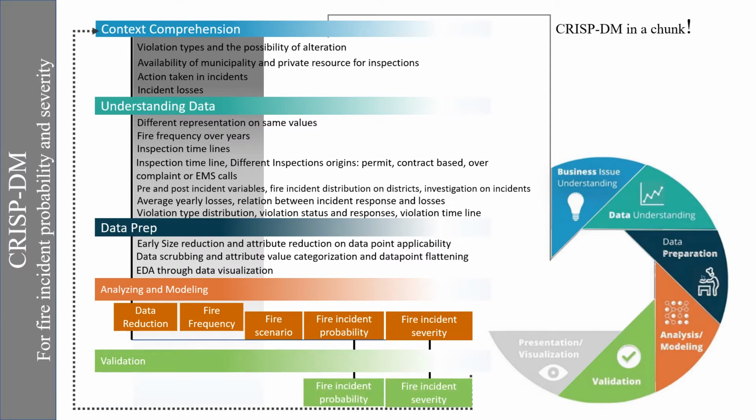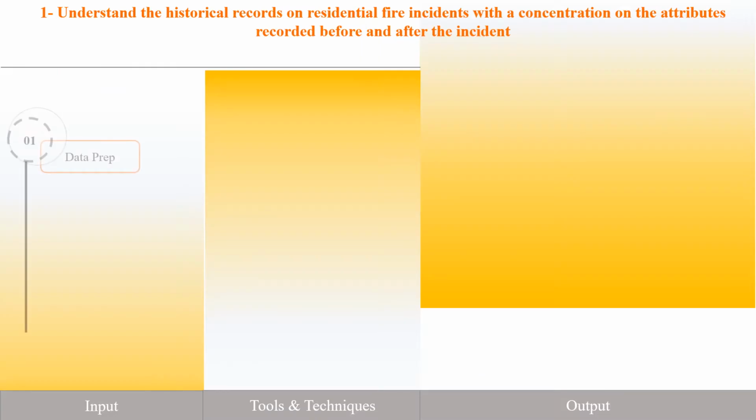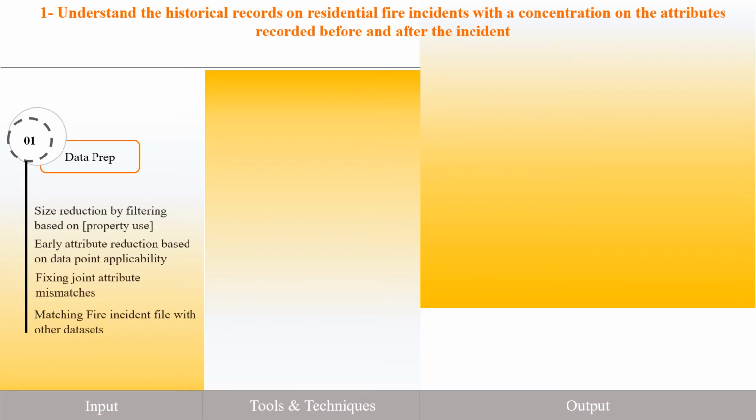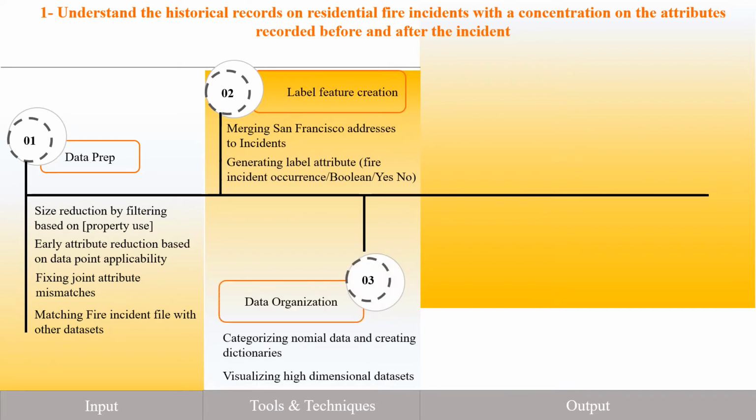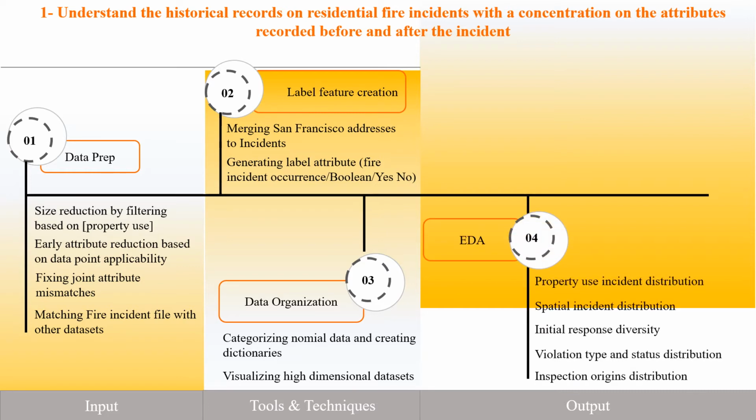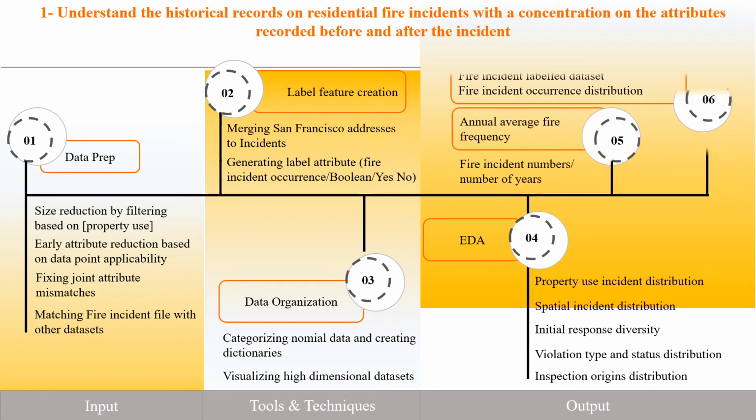The first objective is understanding the datasets and preparing them for the next steps, including data preparation, creating the labeled feature named fire incident occurrence with a yes/no value, and categorizing the string data, which allows us to focus on the fire incidents among all other incidents. The output would be EDA, annual average fire frequency, and the labeled dataset.